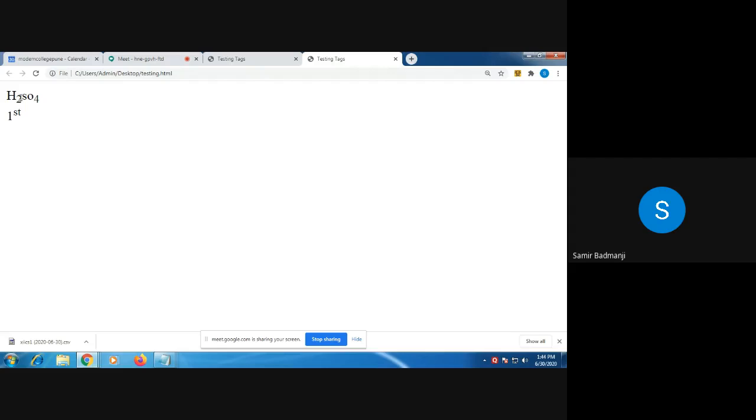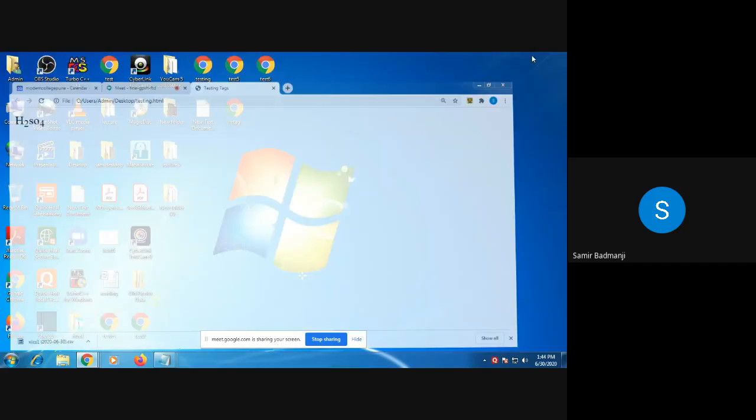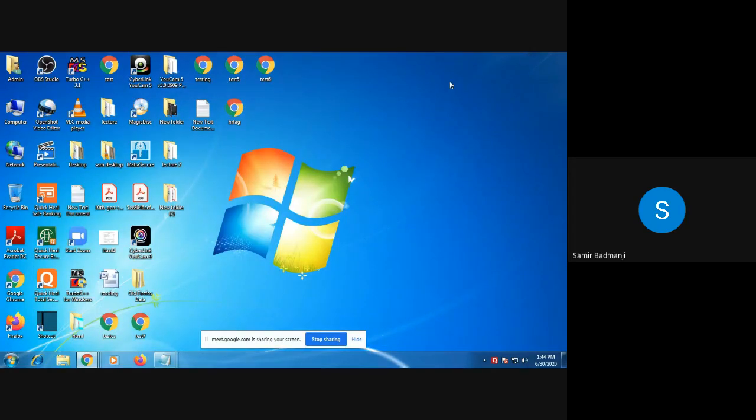Suppose you want to do subscript or superscript, then you can use the SUP tag or SUB tag. Okay. You can try all these tags at home. So now we'll see the next tag.